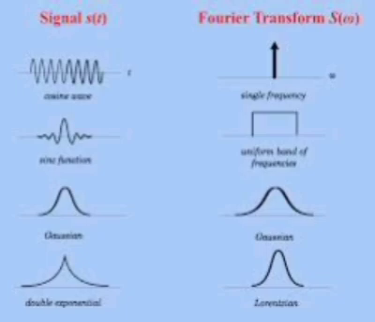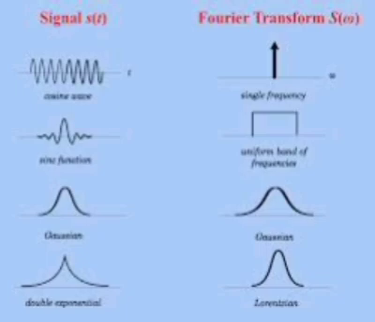Frequency shift: x of t e power plus or minus j omega naught t gives X of f minus or plus f naught, or X of omega minus or plus omega naught. Differentiation in time: d by dt of x of t gives j 2 pi f X of f, or j omega X of omega.